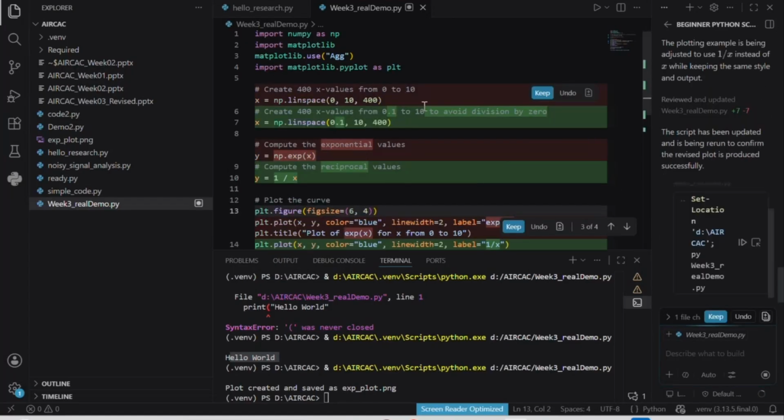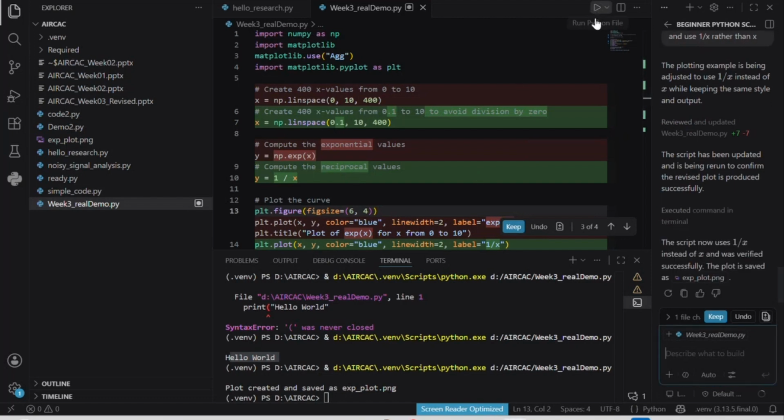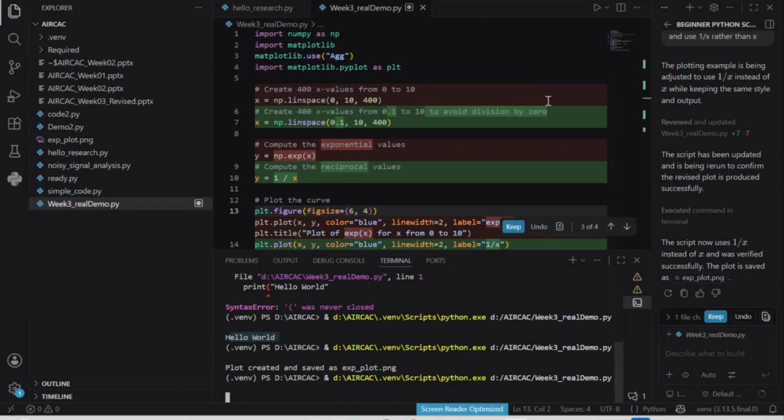Now it changed this. What is in red here, it removed. It will be removed, and what is new is green here. So if I run the code now, it finished. I will run the code now, and we will have another plot.